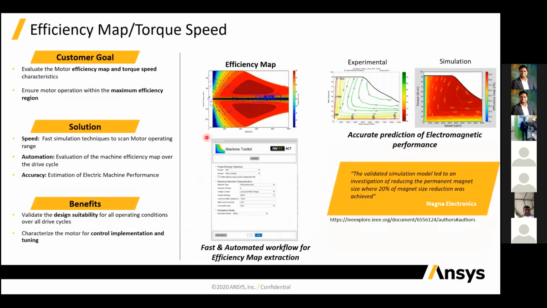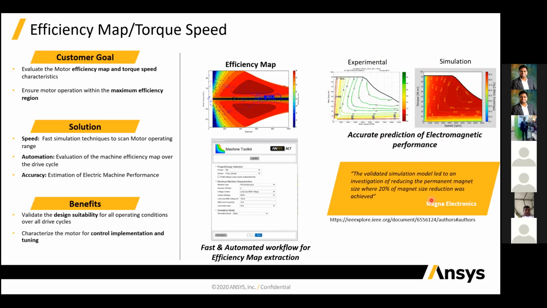Efficiency and torque are very important things. Before going to that, you can see here we have an efficiency map of the motor, and those blue dots basically represent the driving cycle. So what was the performance of my motor when I use that motor for that particular driving cycle? And then you can see we have experimental data, and that will accurately predict the electromagnetic performance which we got by using the simulation.